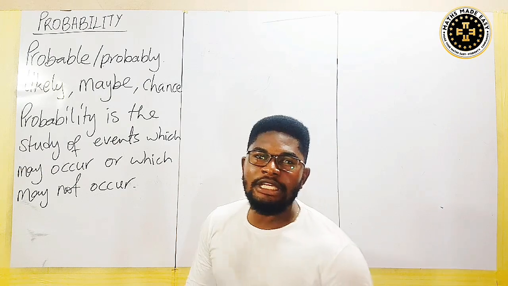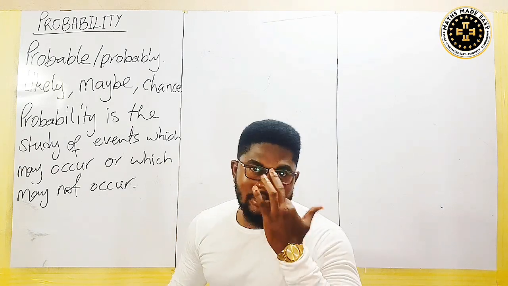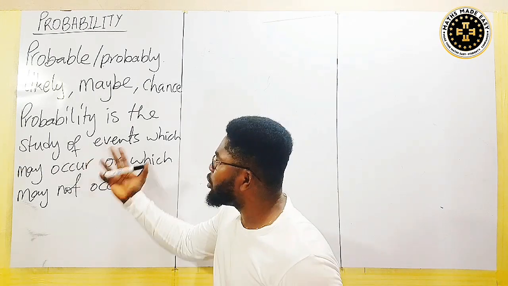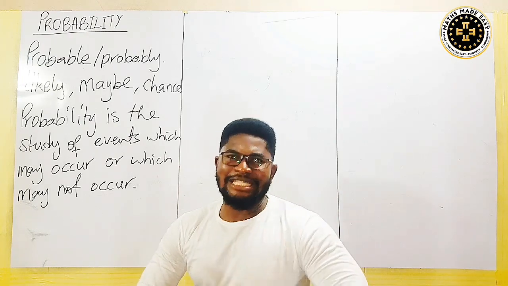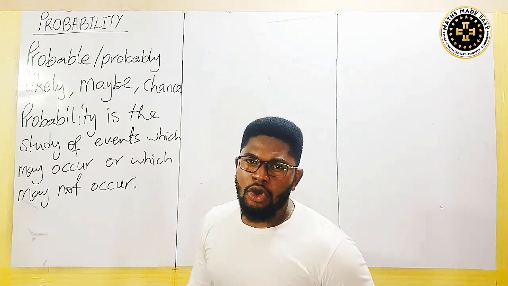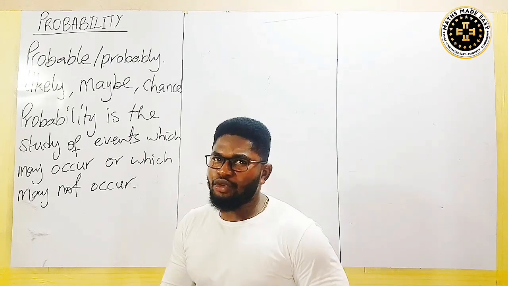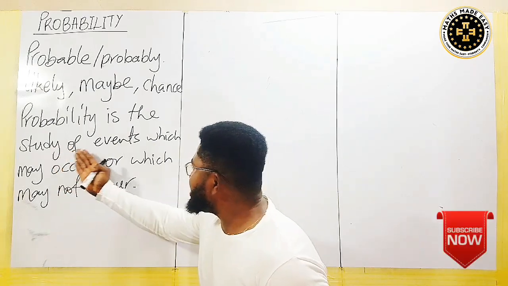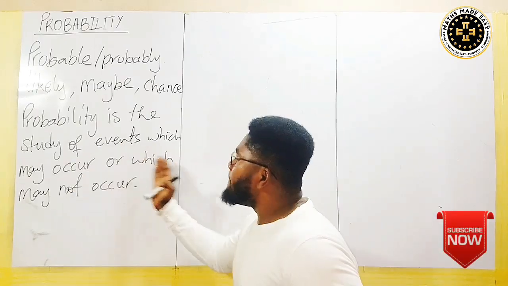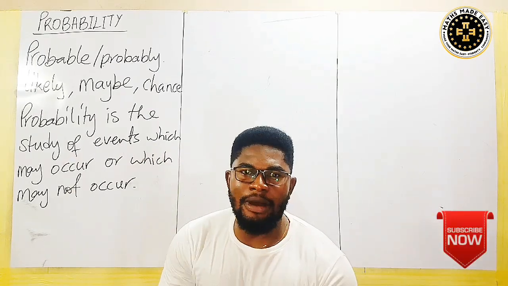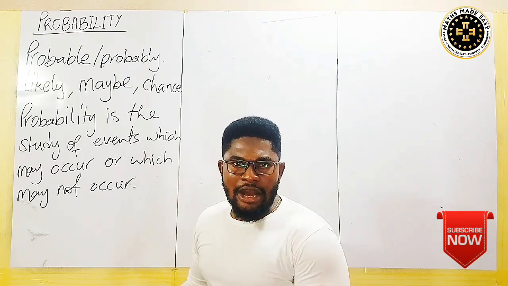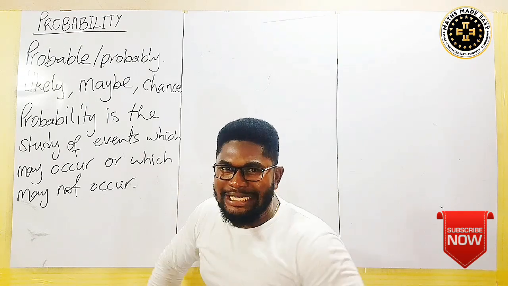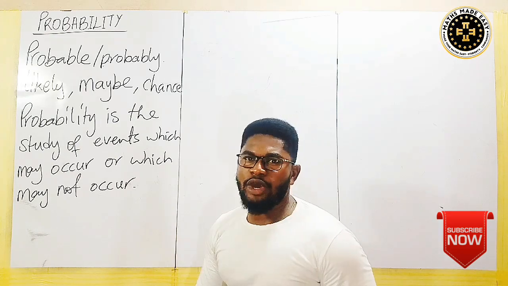So you see, probability itself has two sides. When you're studying an event, I'll give you an example of events very soon. Events are going to be the activities I'm going to mention, or some occurrences that I'm going to mention. The study of events which may occur or may not occur simply means probability. So as we did in all the examples I gave, they really qualify the word probability.